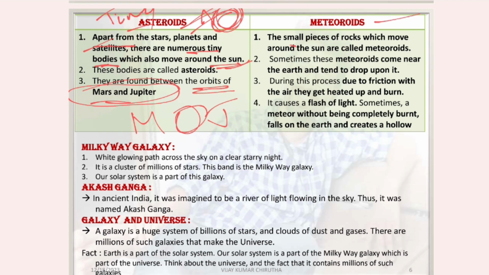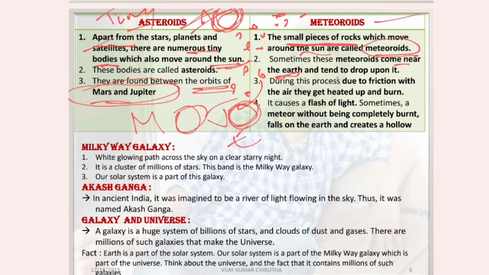Meteorites are small pieces of rocks which move around the Sun. Sometimes these meteorites come near to the Earth.